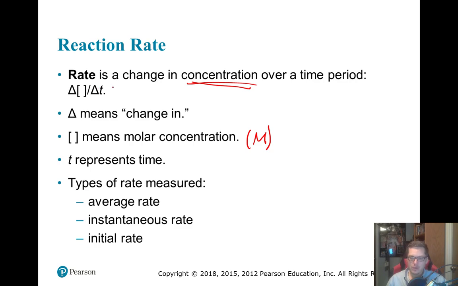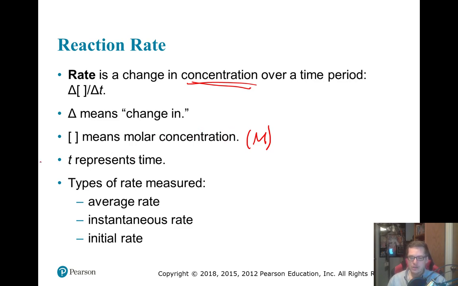All right, but really we could do it in anything per time. We could do it in grams per time, molality per time, percent mass per time, or atoms per time. It doesn't really matter. Primarily we're going to do it in molarity per time because it makes it easy to measure and work with, because we can just use the molarities that we already know for our reactants.